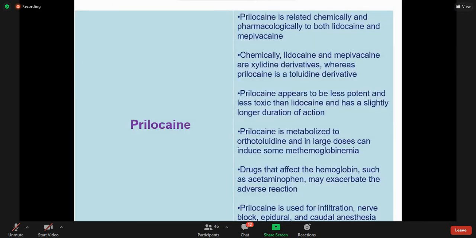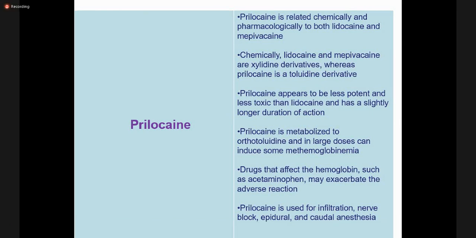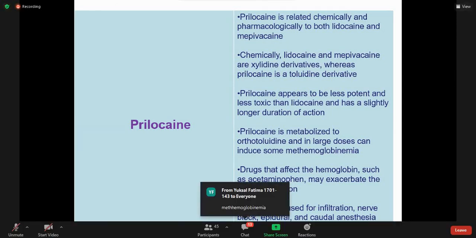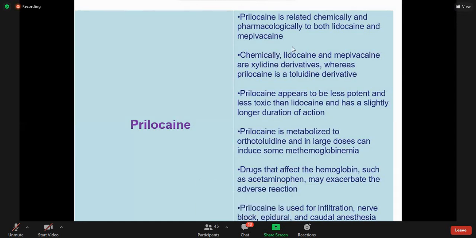Now this very important example, prilocaine, and one important point we already discussed in one of the previous slides. So what is that important point of this amide group that you must remember? It may cause which problem? Prilocaine. Okay, there is a reply. Methemoglobinemia, very good.